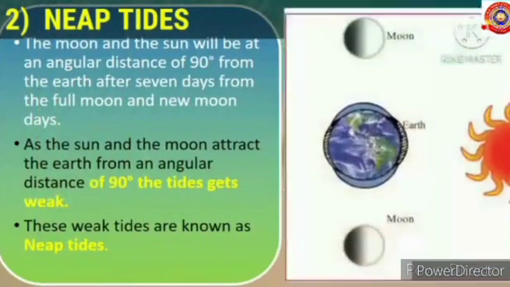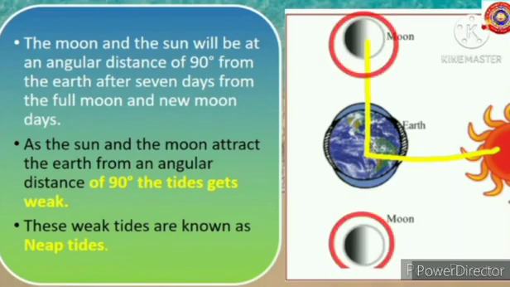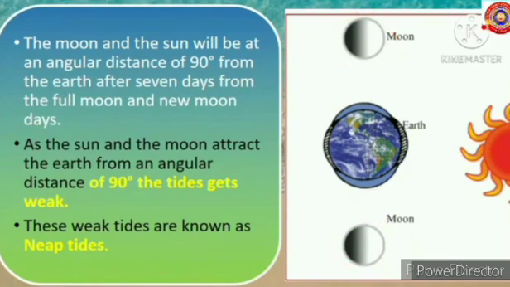Next one, neap tides. The moon and the sun will be at an angular distance of 90 degrees from the earth after 7 days from the full moon and new moon days. As the sun and the moon attract the earth from an angular distance of 90 degrees, the tides get weak. These weak tides are known as neap tides.